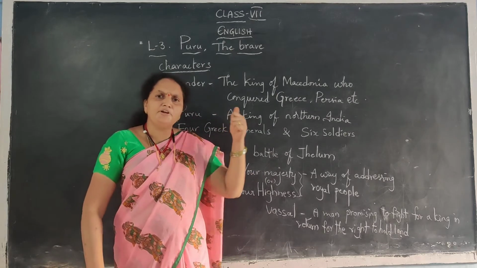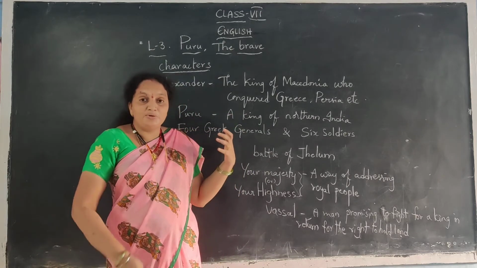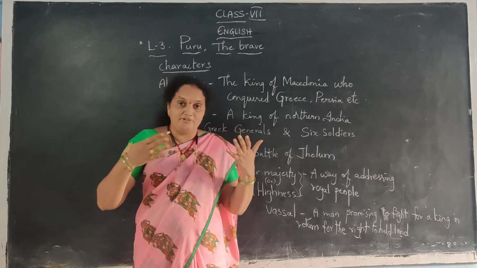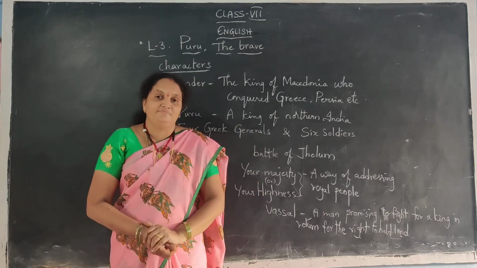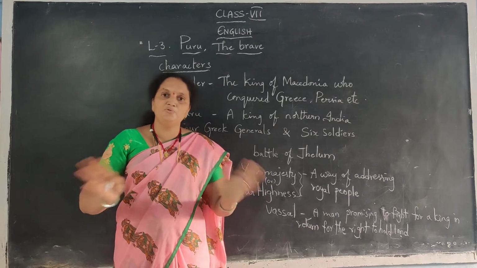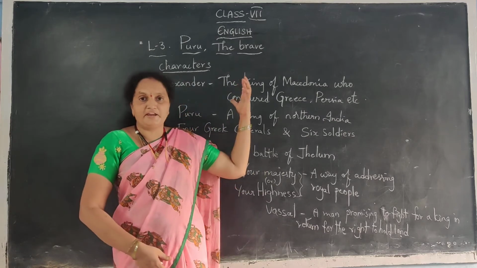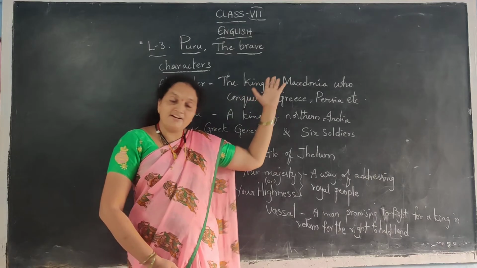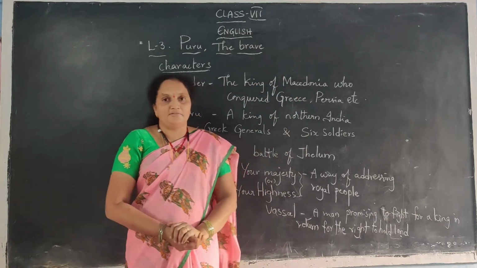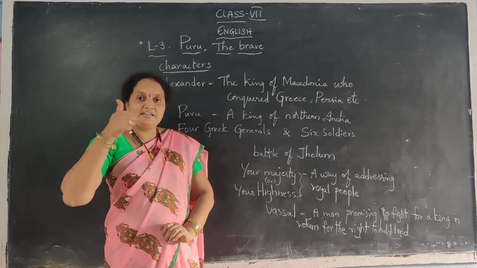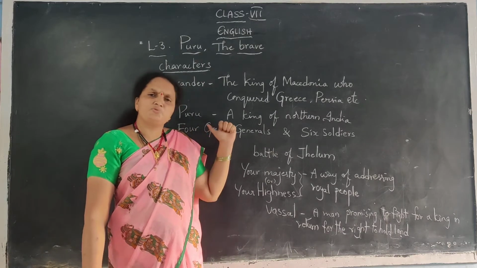He killed many of their army. And they did not believe until the end of the battle that they would win. They thought that they would lose the battle. Even though Alexander had a great army, they thought they would lose because Puru and his soldiers fought so bravely.